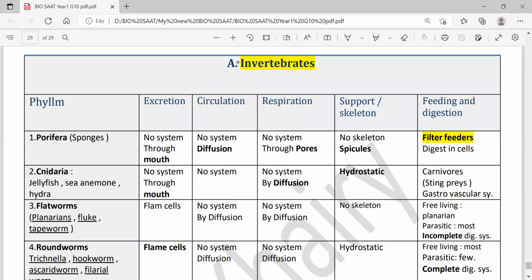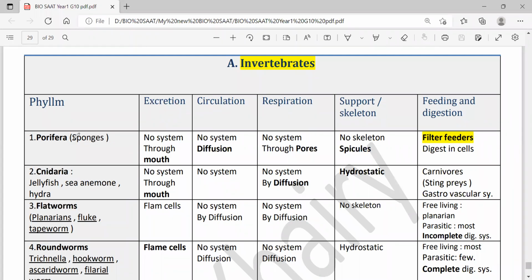It summarizes all the main points regarding the invertebrates. Although in the previous pages, about 19 pages, we explained the invertebrates, this table summarizes the main points that make the invertebrates different and similar.